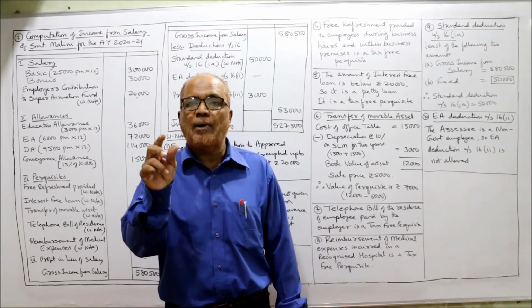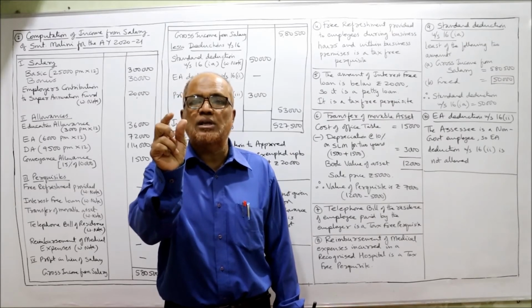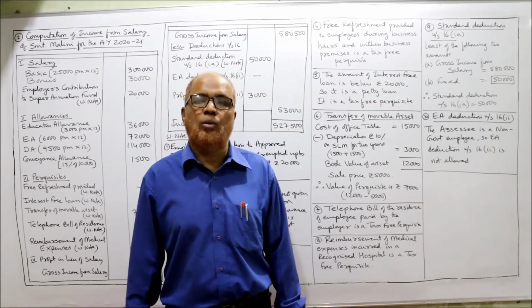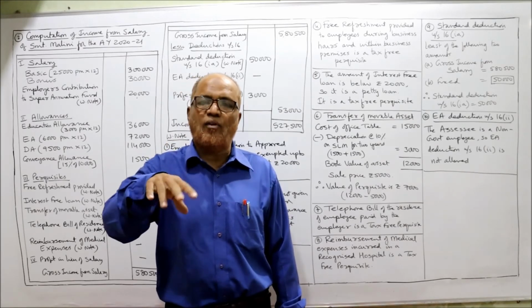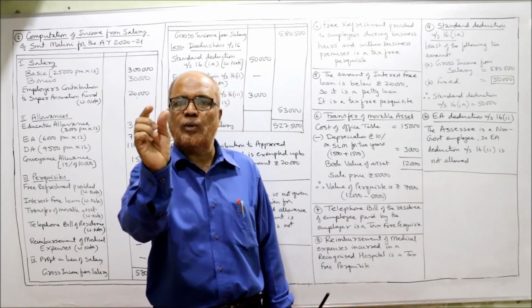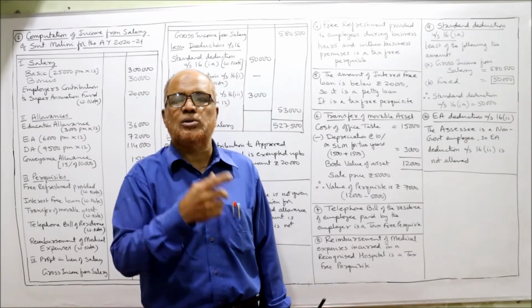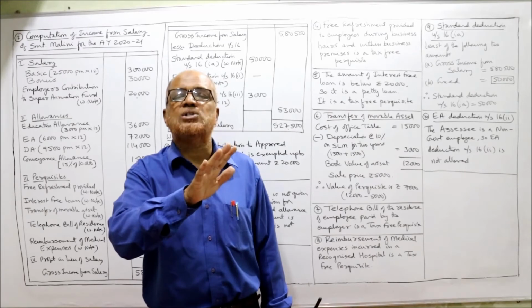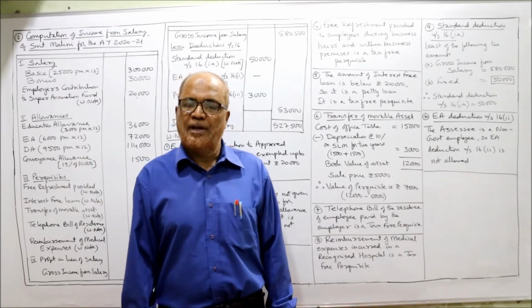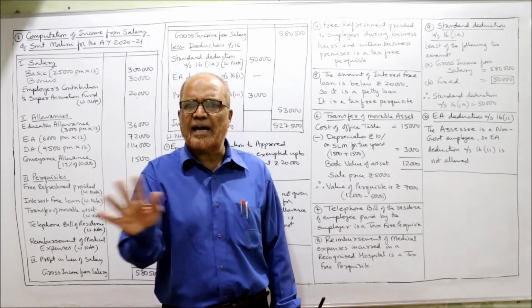If the loan amount is up to 20,000, it is called petty loan. Aggregate of all loans up to the amount of 20,000 are called petty loans. And the interest-free petty loan is a tax-free perquisite. Interest on petty loan is a tax-free perquisite.